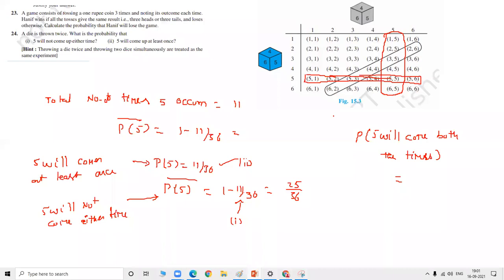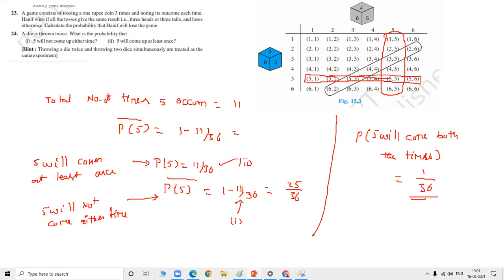Now I am asking my own question. What is the probability of getting 5 both the times? How many times out of all these 36 results are you getting it? Only one. So 1 by 36. This is common for all the numbers.